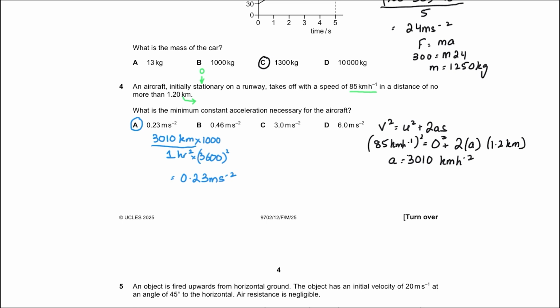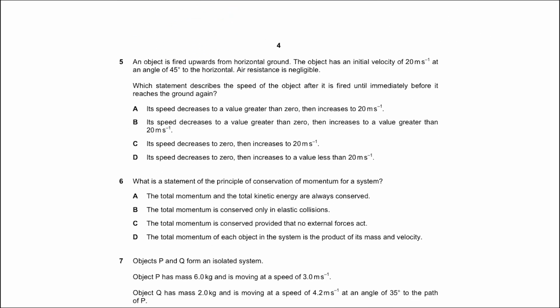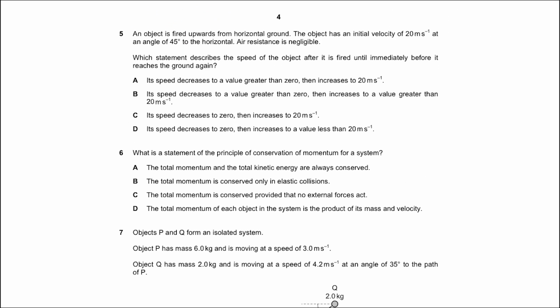Let's move to question number 5. Question number 5 says an object is fired upwards from horizontal ground. The object has an initial velocity of 20 meters per second at an angle of 45 degrees to the horizontal. Air resistance is negligible. Which statement describes the speed of the object after it is fired until immediately before it reaches the ground? So its speed decreases.